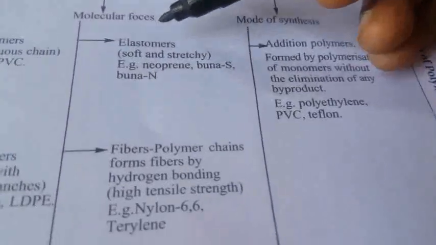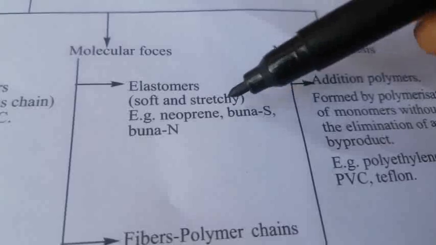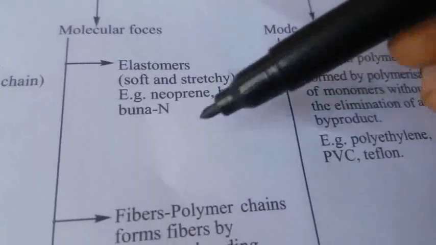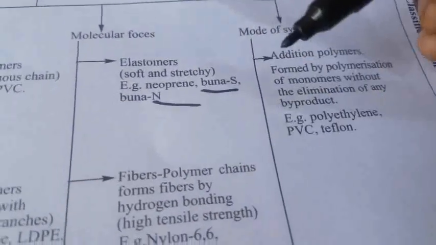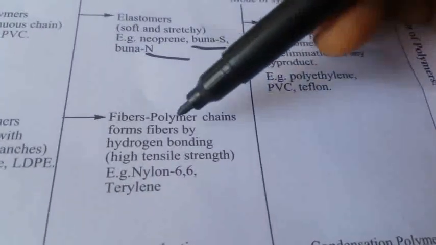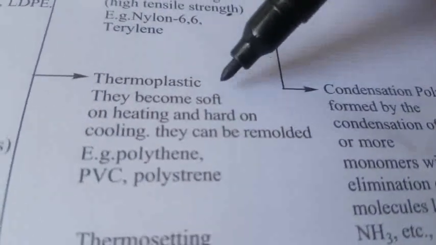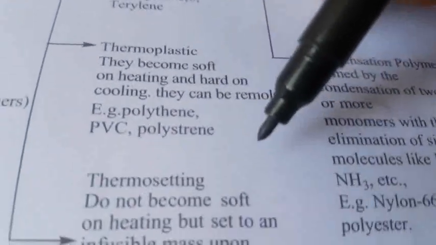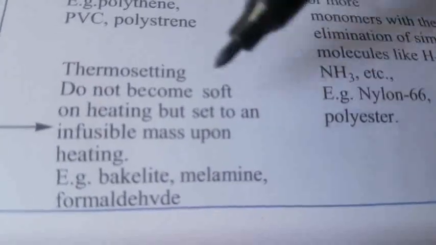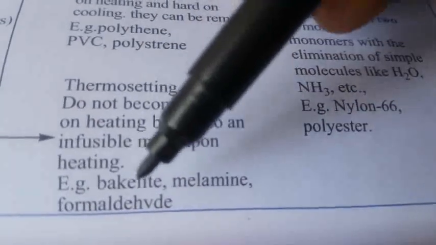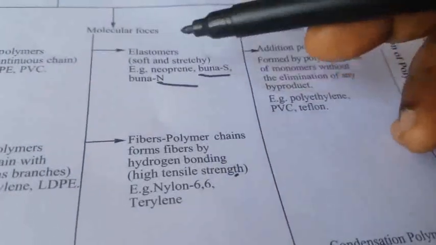Again, these are other examples of molecular forces. Elastomers are soft and stretchy, such as neoprene and Buna. So these are all important compounds. Next we are going to see the preparation with the formula, right? Fiber polymer chains form fibers. So these are other structures. Thermoplastic, such as PVC and polystyrene. Next one is thermosetting: does not become soft on heating but sets into an infusible mass, such as Bakelite and melamine formaldehyde. See, these are the types of molecular forces.